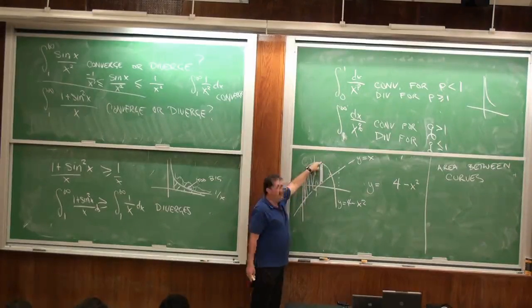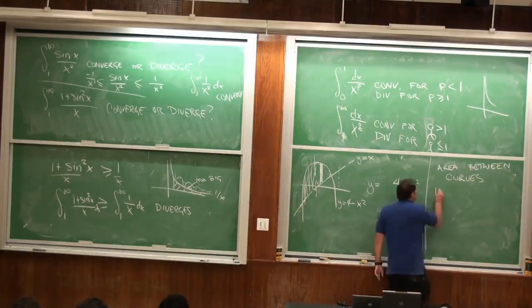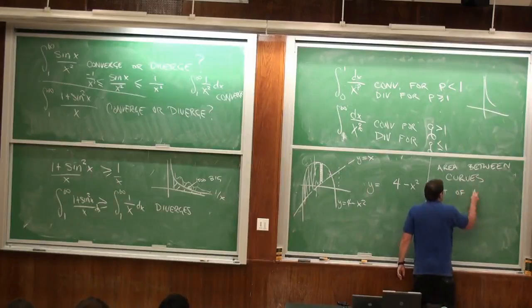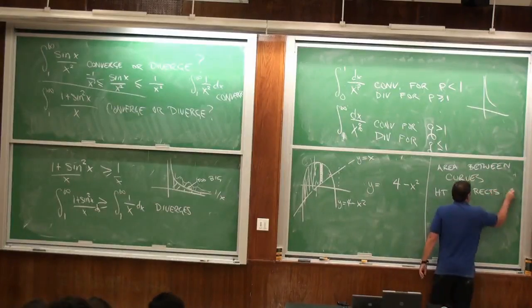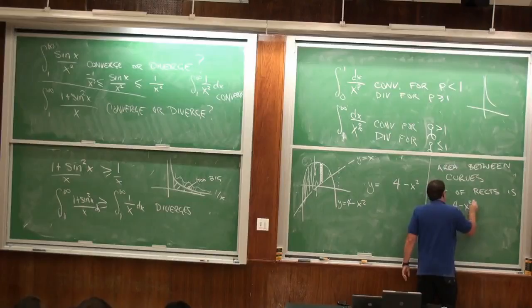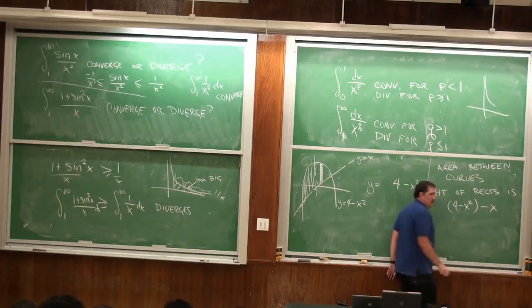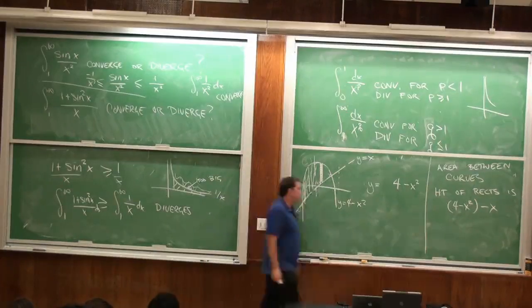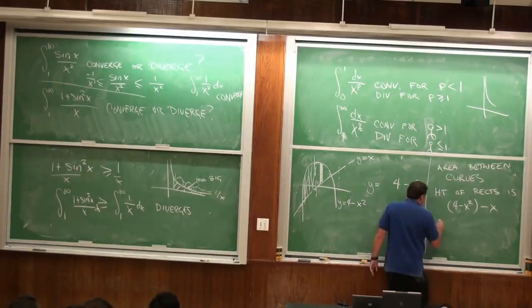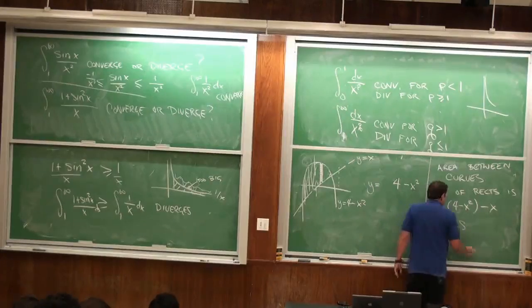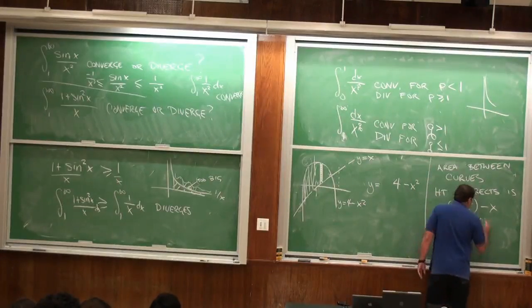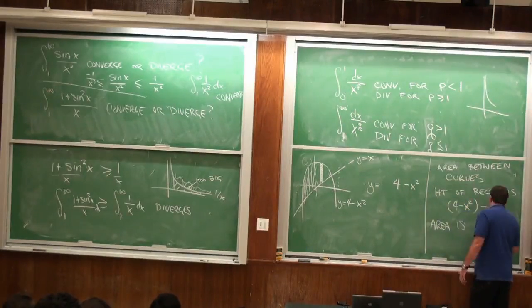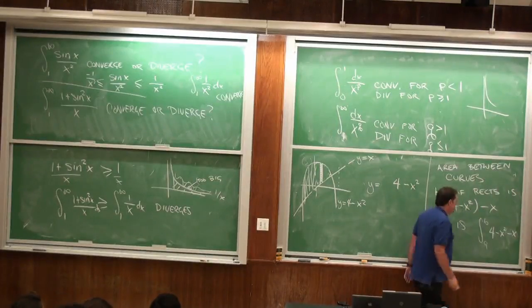So this is 4 minus x squared minus x. So the height of my rectangles is 4 minus x squared minus x, top curve minus the bottom curve. And so the area is the integral from somewhere to somewhere of 4 minus x squared minus x dx.